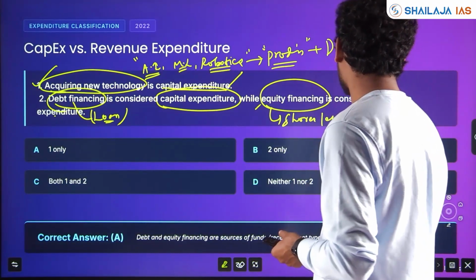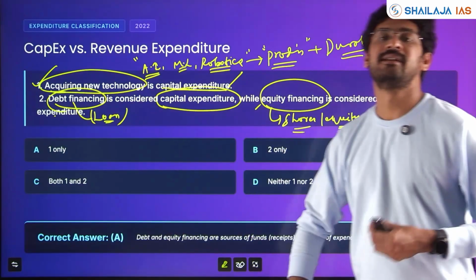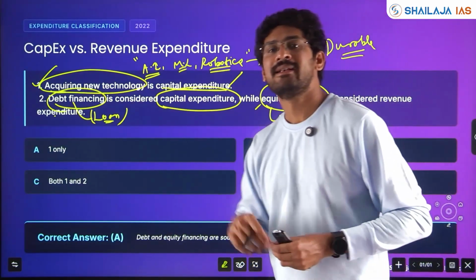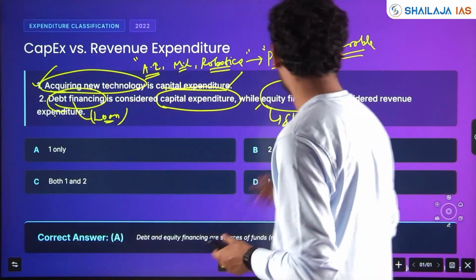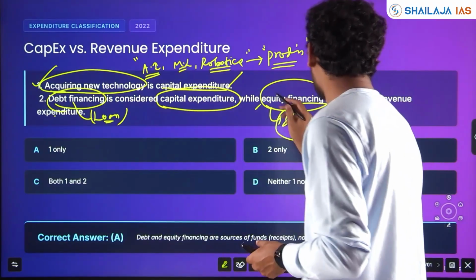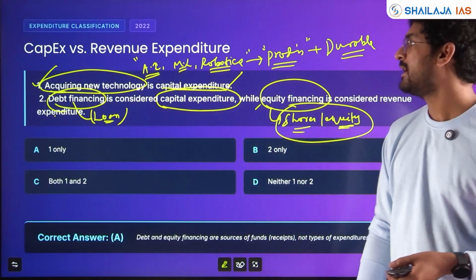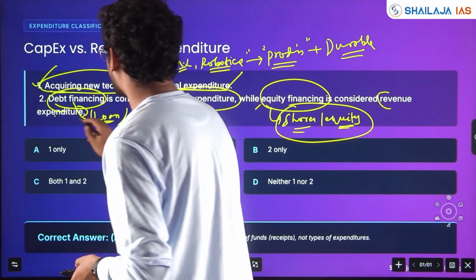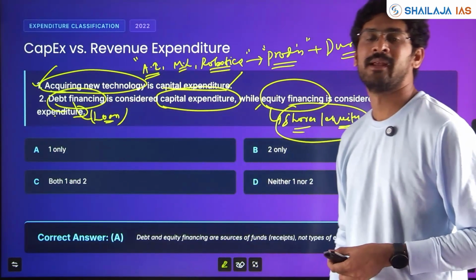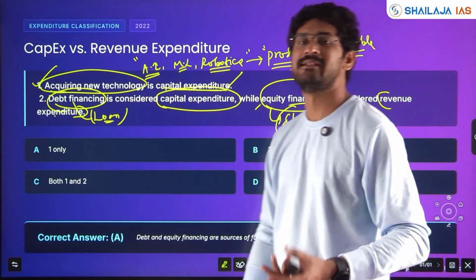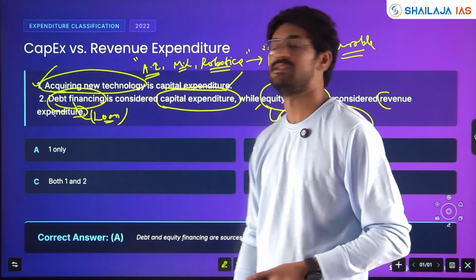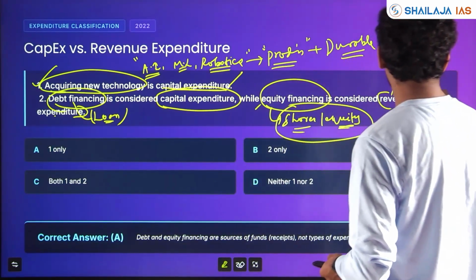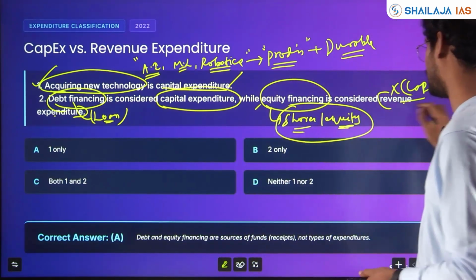Normally you see startups, right? Startups, if they don't have revenue, what do they do? They sell their shares or equity to the investors. Tell me, when you sell your company, is it revenue expenditure or capital expenditure? It's not revenue, it is capital.